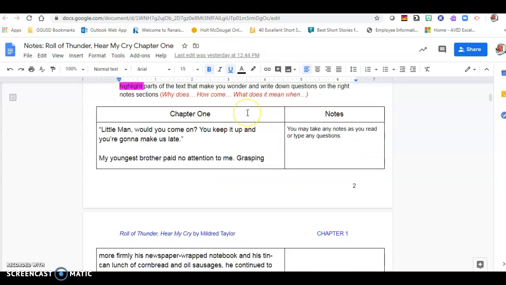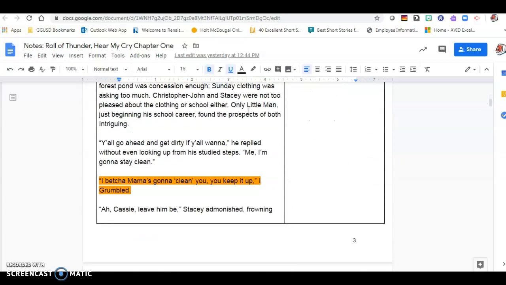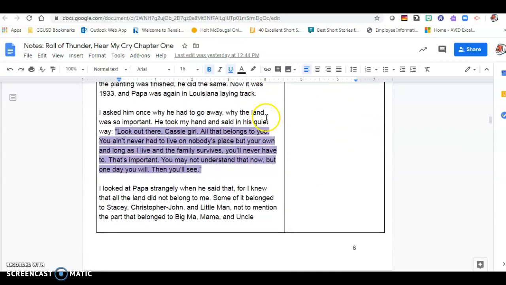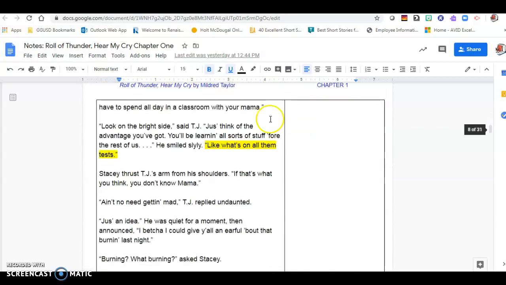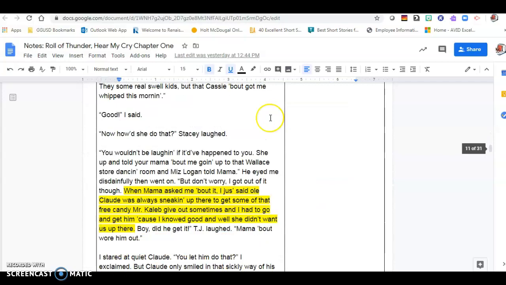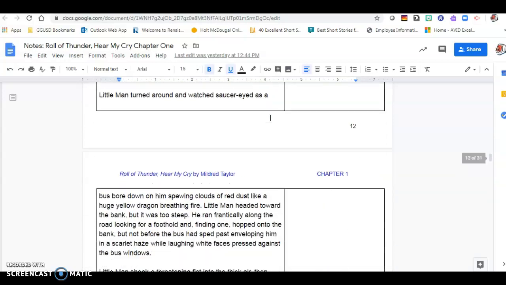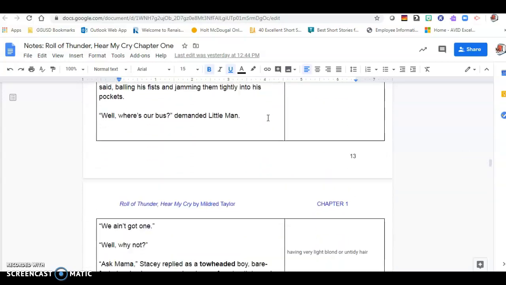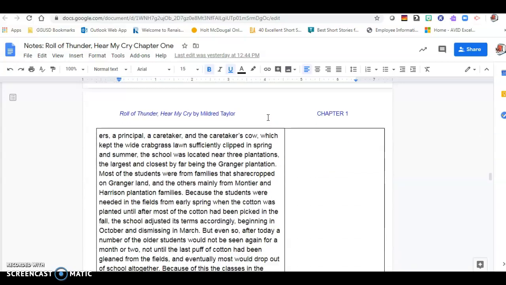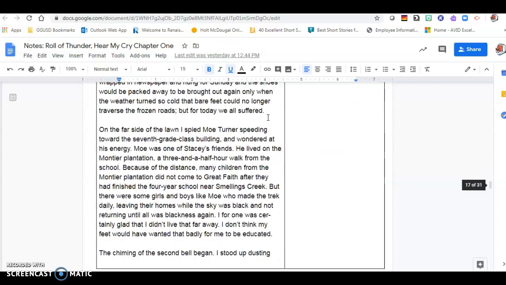If you guys recall yesterday's reading, we were really looking at their first day of school already. And at the moment, Cassie and Little Man are in the same class because Cassie's teacher's subbing in for Little Man's teacher, and they started handing out the books. So hopefully you start remembering right now, like what made him so angry.